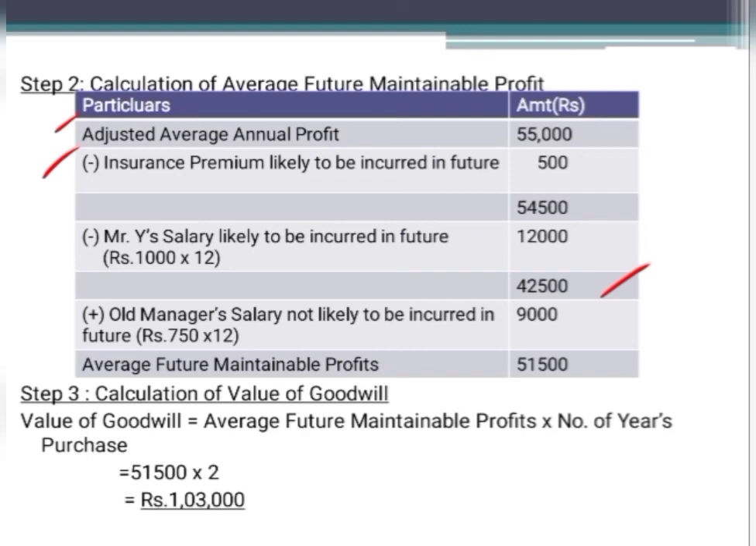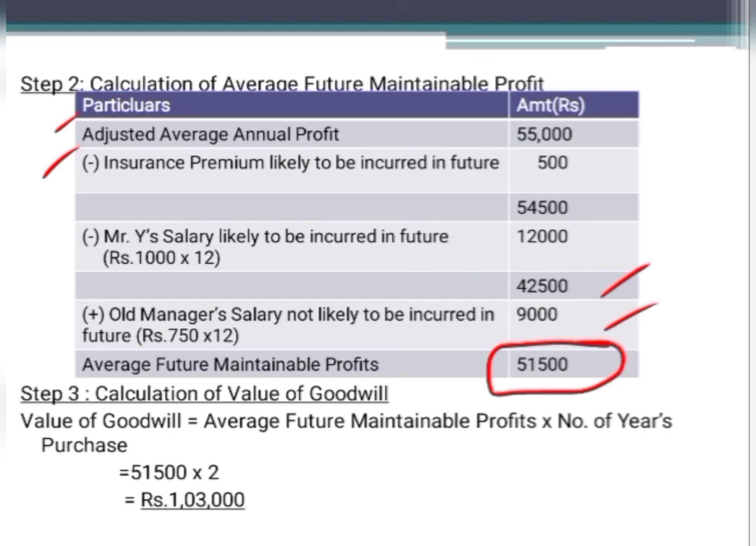That Mr. Y, he is replacing the old manager who was earlier paid 750 per month, but in the future he is not going to be paid any salary. So that is the expense which is not likely to be incurred in the future. So you have to add back that. Okay, add old manager's salary not likely to be incurred in the future, 750 per month into 12, it comes to 9,000. You are going to add that. So we will have average future maintainable profit at 51,500. So we have completed here the second step.